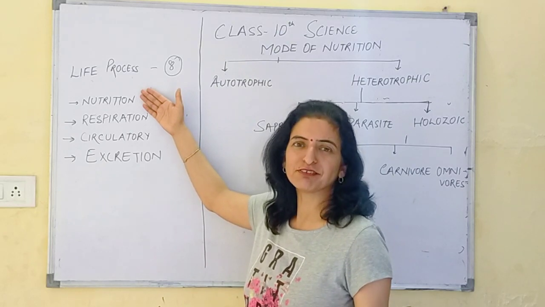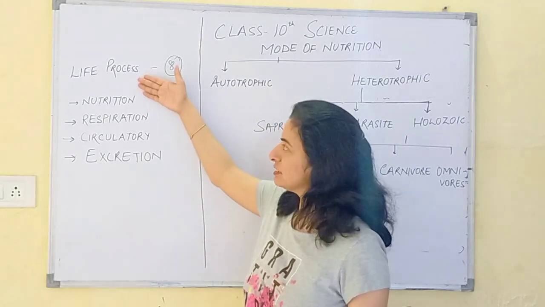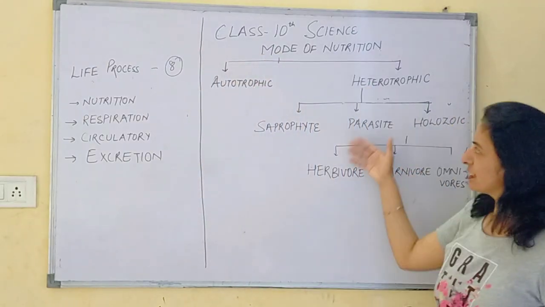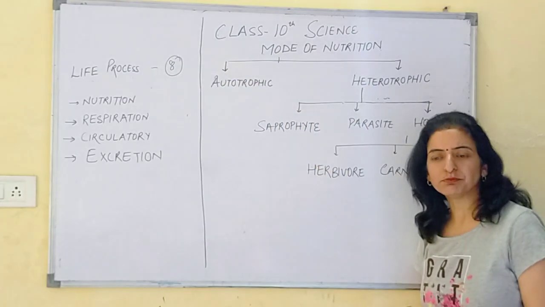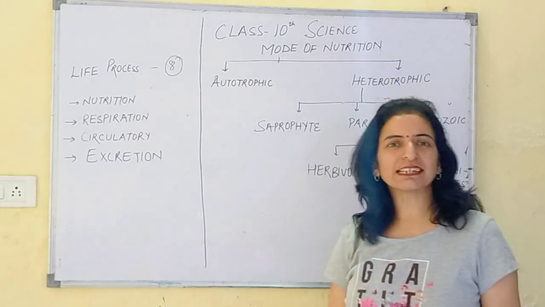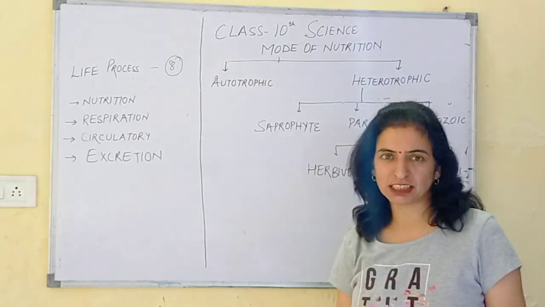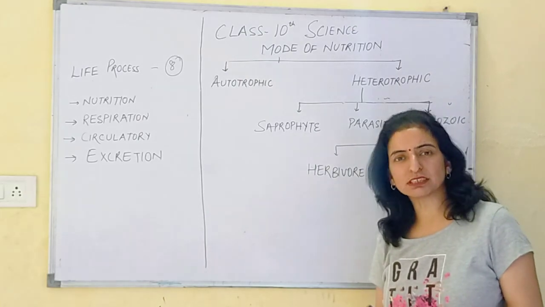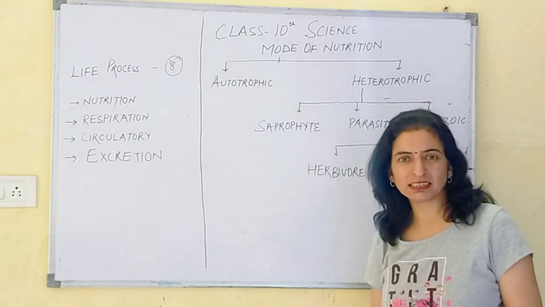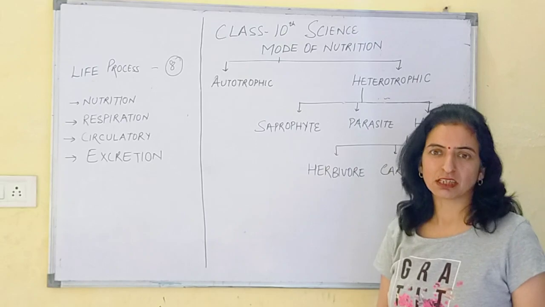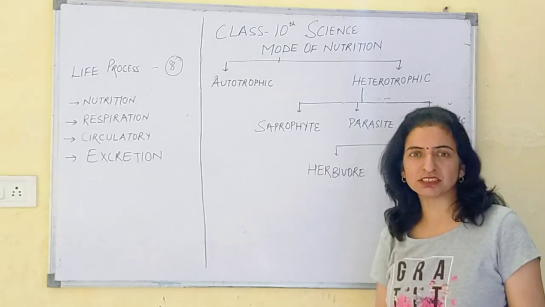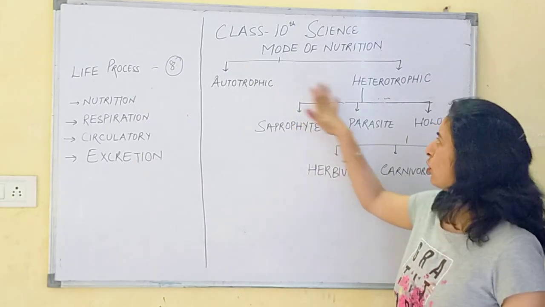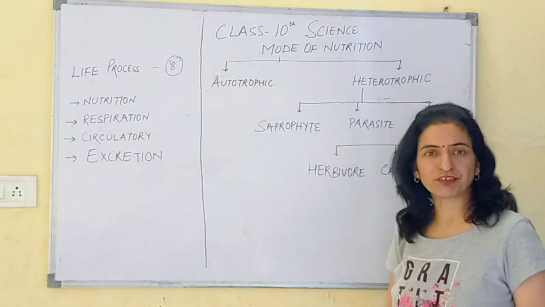So first of all, we will start with the first process, that is nutrition. As I have written on the board, nutrition means getting energy. We get energy from the food itself. We take nutrients, and for the vital processes, the energy we require, we get from this nutrition. But how do we obtain this nutrition? There are different modes of nutrition. Mainly it's autotrophic and heterotrophic.